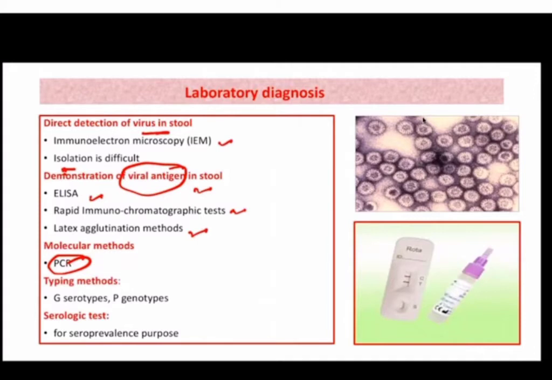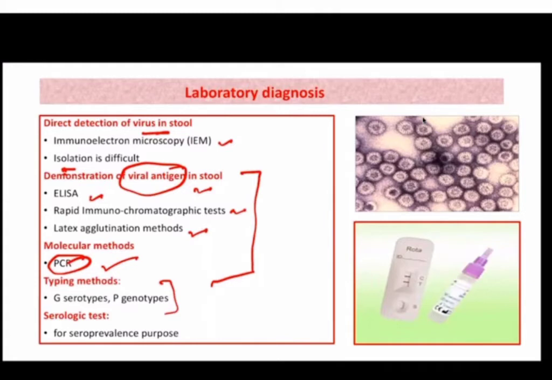But the most sensitive method is obviously the molecular method, in which we are detecting viral RNA through polymerase chain reaction. So these are the methods which can be practically used in the lab. Okay, so these are the methods which are routinely performed. Then further, if we can do the typing methods, we can see which serotype or which genotype is there.